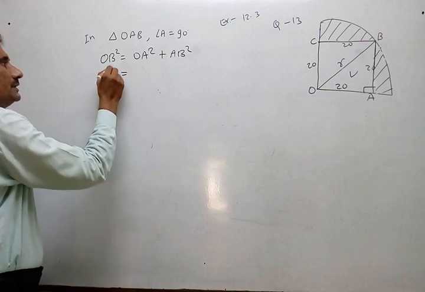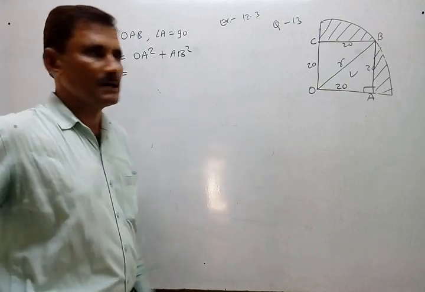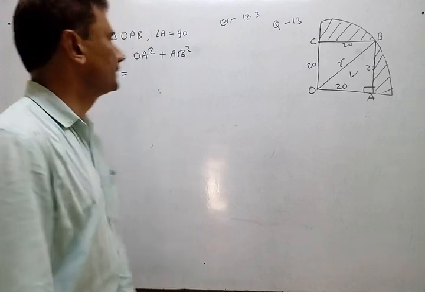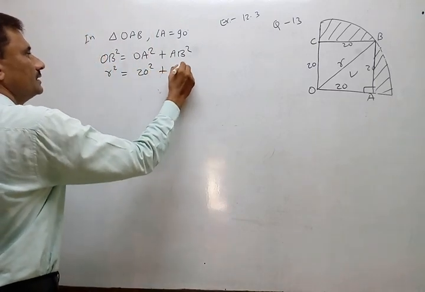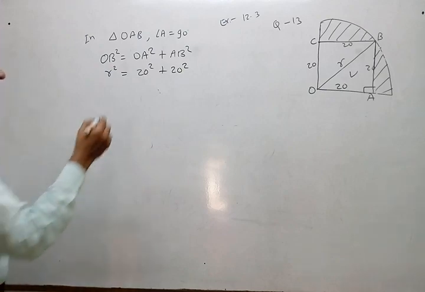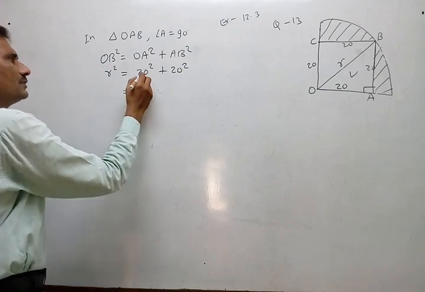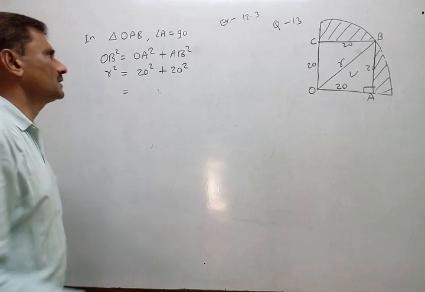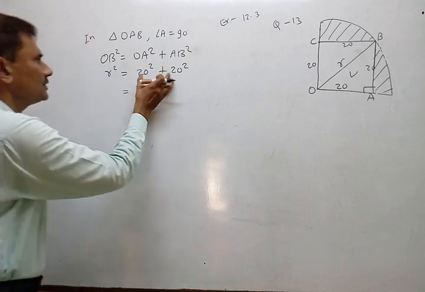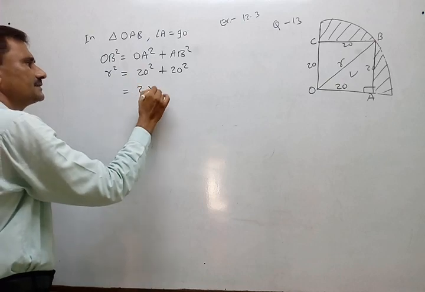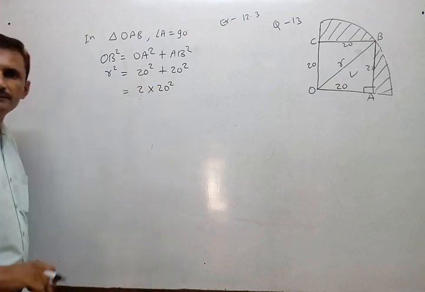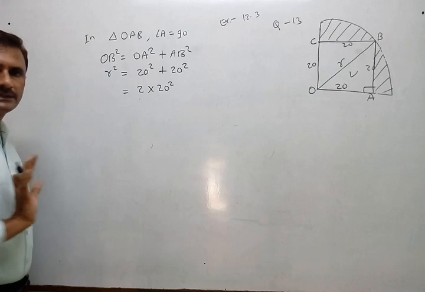OB is not given, so we consider it as R because that is the radius. OA is 20, OB is also 20. So 20 square plus 20 square. I am not writing 400 plus 400, 800. Whenever you come across these types of 2 squares, just write it this way, 2 times 20 square.